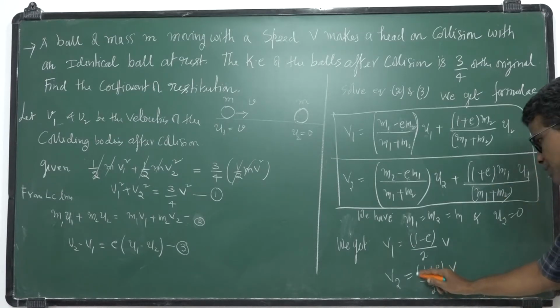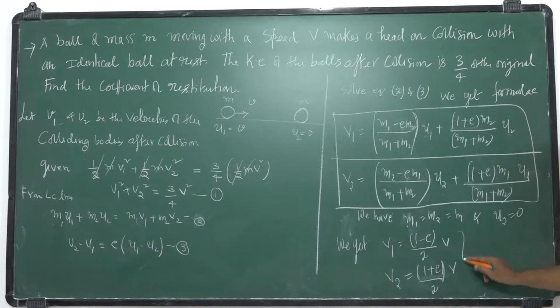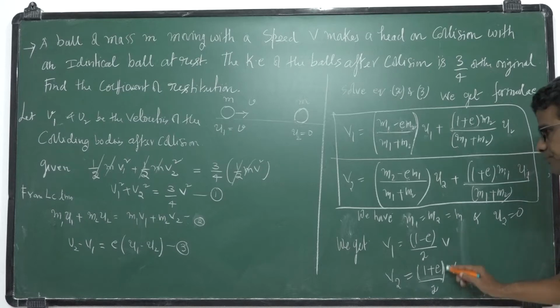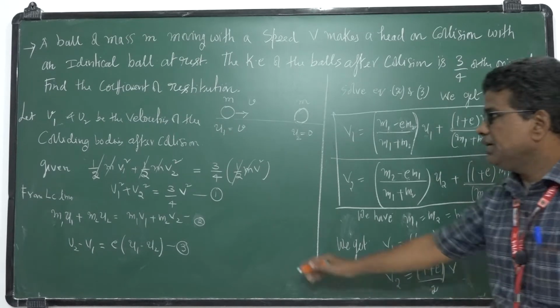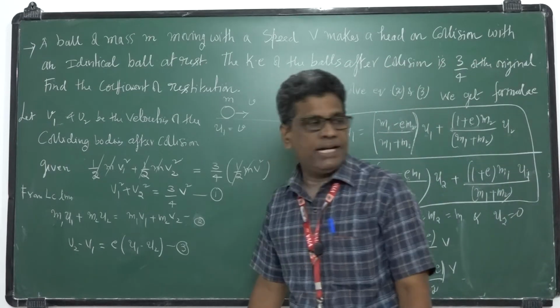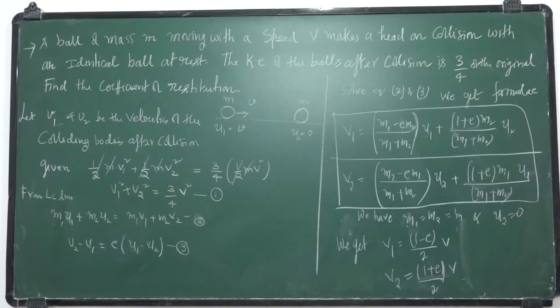So you will get equations 1 and 2, which give V1 and V2. Now substitute these values V1, V2 in equation 1 and you will get the answer.